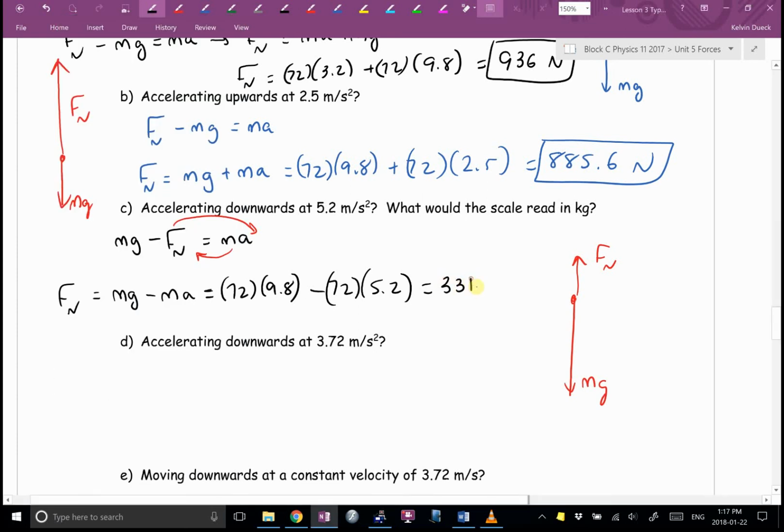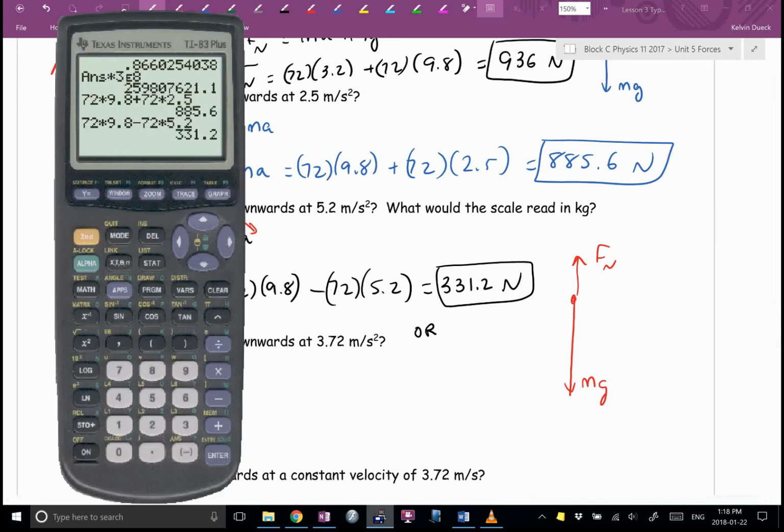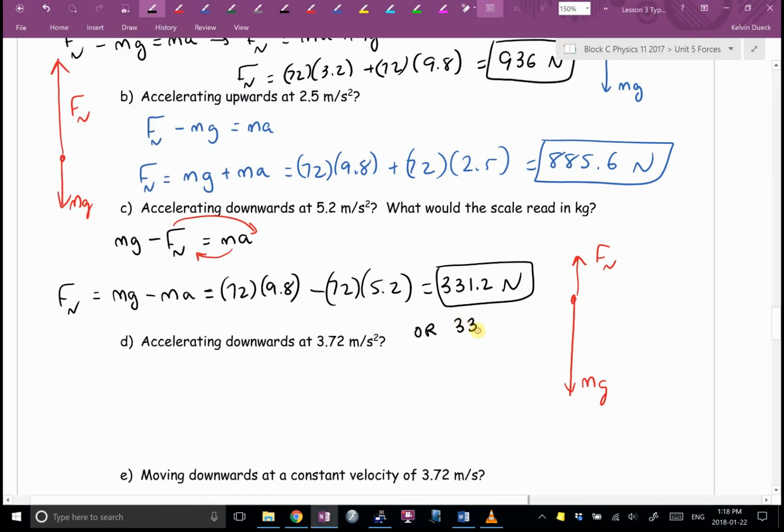Now, that's if the scale read in newtons. Do scales typically read in newtons? So that's why it also asks, what would this read in kilograms? So I'm going to write the word or. How would I convert that to kilograms? Divide by 9.8. 33.8 kilograms. Kilograms and force aren't the same thing, so I'll call this part A and this part B.